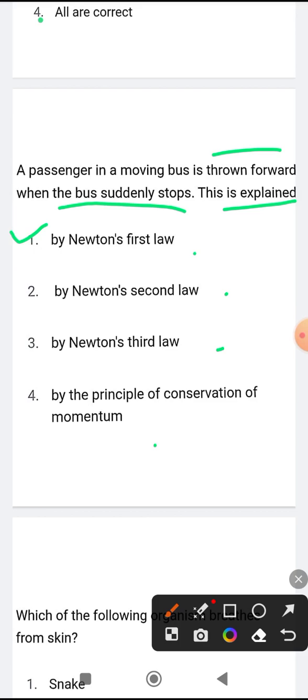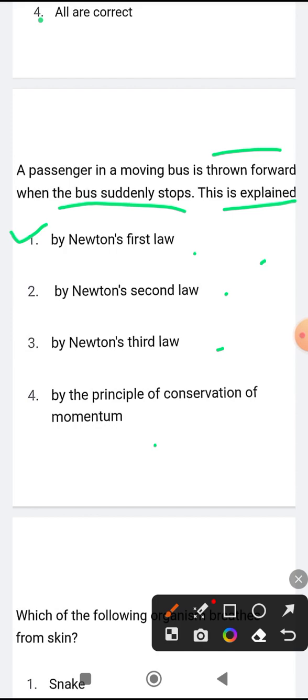According to Newton's first law, every object will remain at rest or in uniform motion in a straight line unless compelled to change its state by the action of an external force, which means that any object at rest will remain at rest only. If it is in motion, it will stay in motion only, unless and until some external force comes and acts on it.